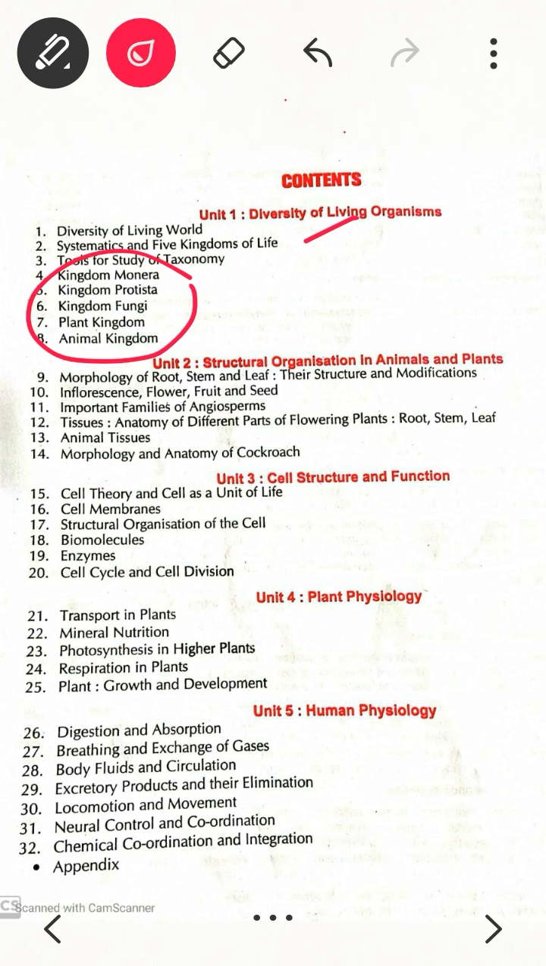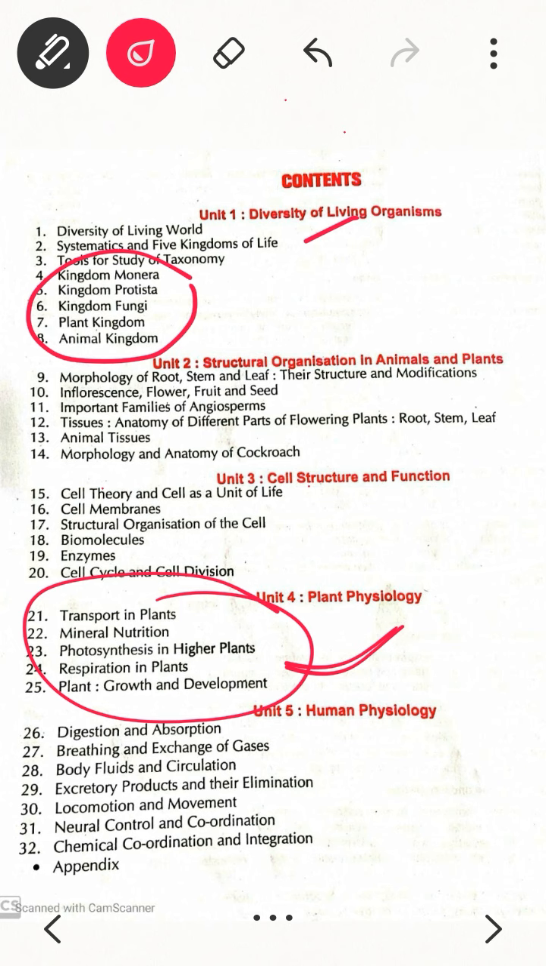Then unit 3, you can see here, cell theory. From class 7th or 8th you have learned about the cell. So here in an elaborated manner you have to study cell theory, then cell membrane, then biomolecules, cell organization and lastly cell division. Okay, now plant physiology, you can see here: transport in plants, mineral nutrition, photosynthesis, respiration and plant growth. This one is also a very important unit.